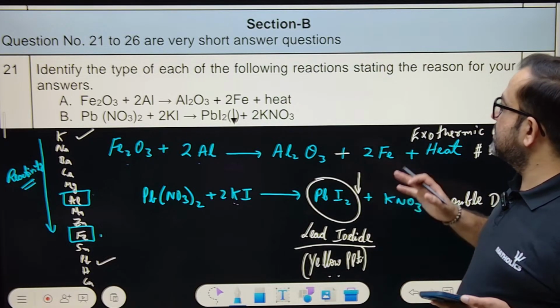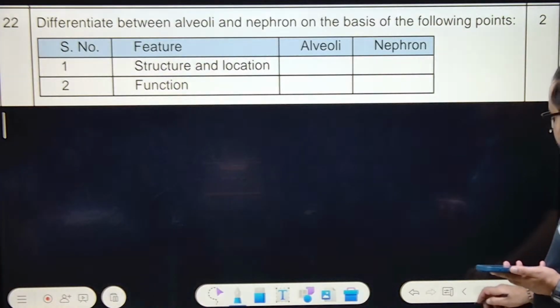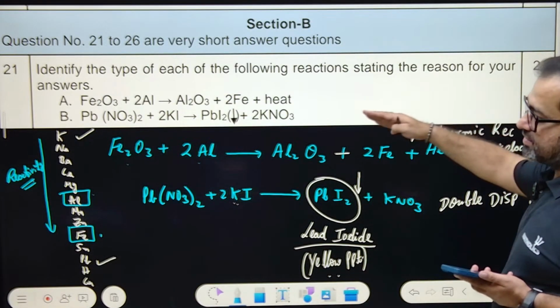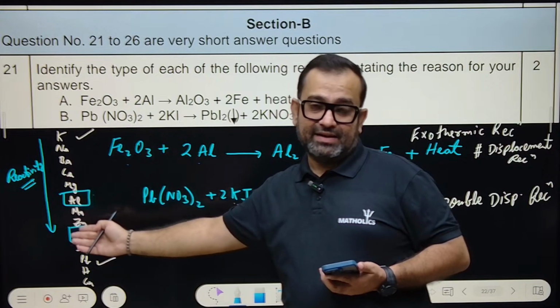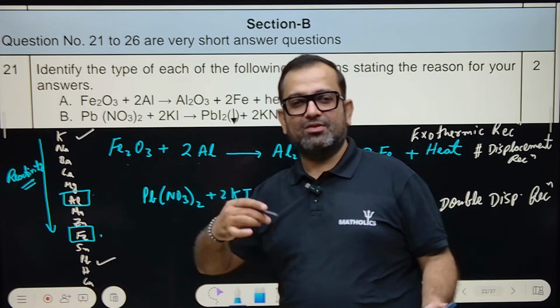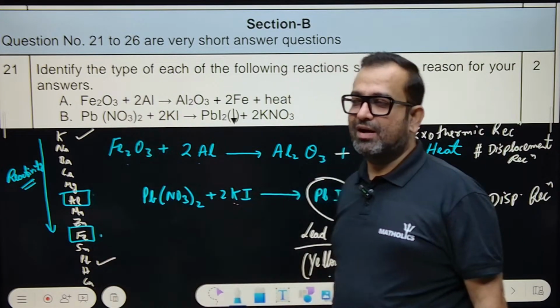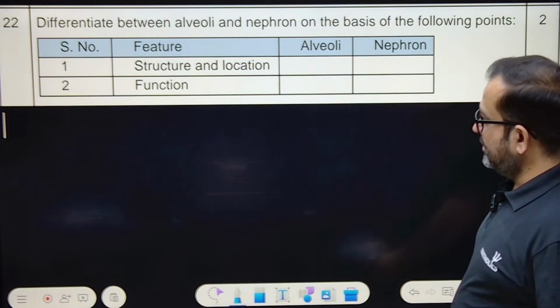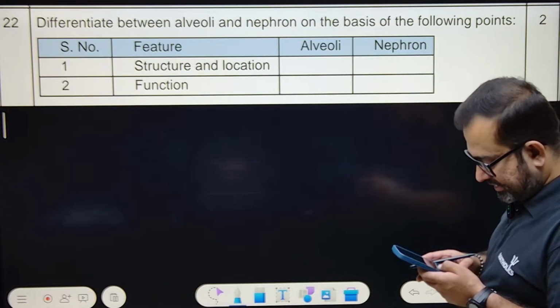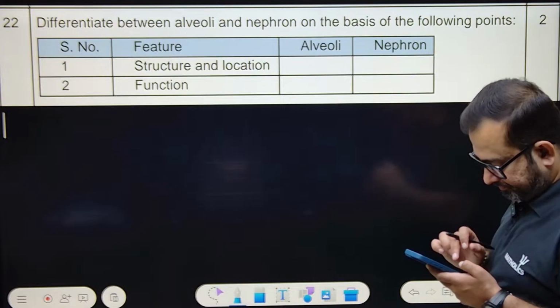Okay. So this is the question, and next is question number 20. See, these questions are of 2 marks. You must actually make these questions. If necessary, you can write this reactivity series also. The examiner, the copy checker, the teacher will be so happy and will give you marks like anything.